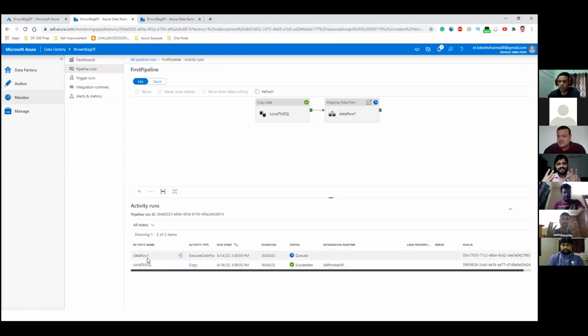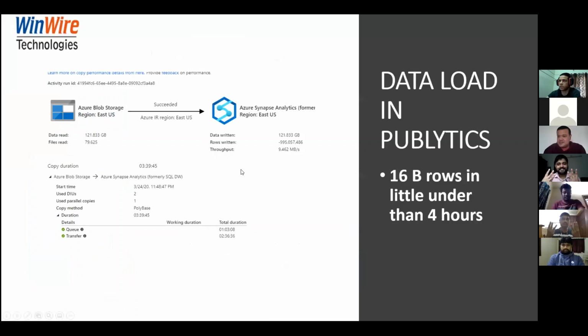This data flow might take 3 or 4 minutes. Why it is taking 3 or 4 minutes is because it's trying to spin up the clusters that are required to execute the transformations for us. So you just have to remember that the data flow uses Spark clusters for the execution of the various transformations. So it might take time. So it might take 3 minutes. So in the meantime, I just wanted to show you some of the interesting features that we did in Power BI as far as data load is concerned.